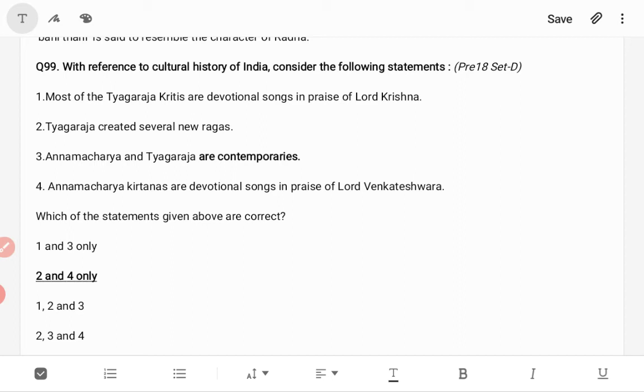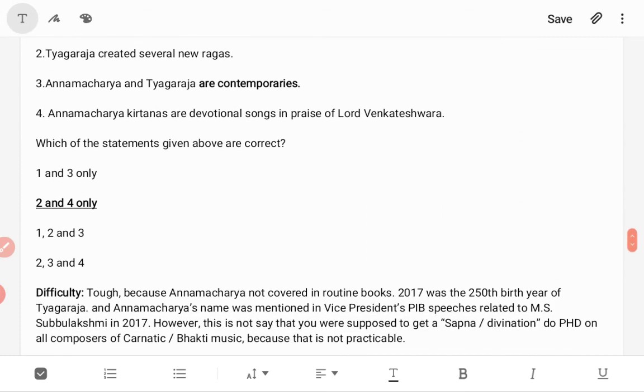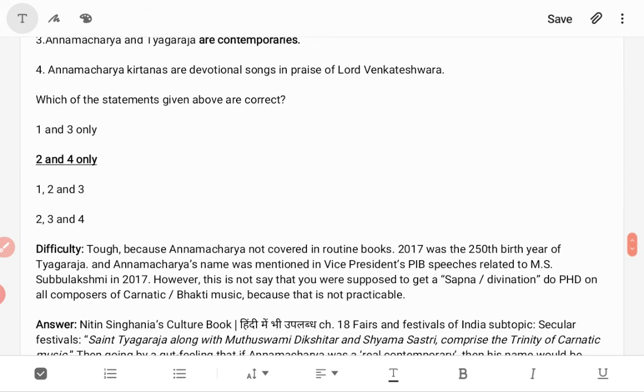Tyagaraja created new ragas, and Annamacharya Kirtanas are devotional songs in praise of Lord Venkateshwara. These two statements are right. The other statements are not right. Annamacharya and Tyagaraja are not contemporaries; they did not live in the same time. And most of the Tyagaraja Kritis being in praise of Lord Krishna is also a wrong statement.